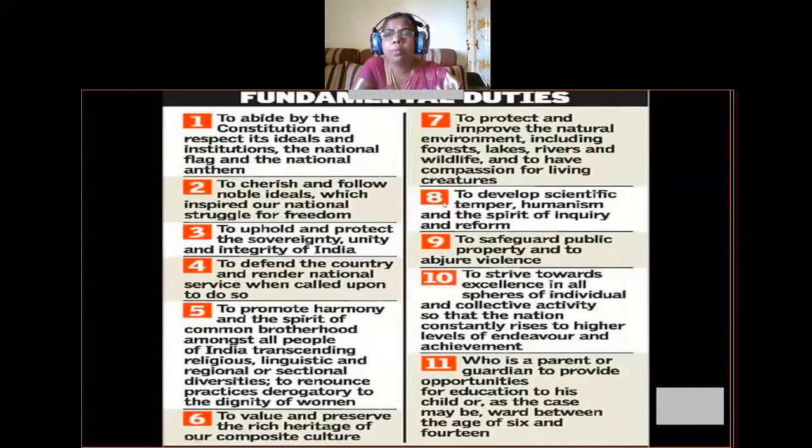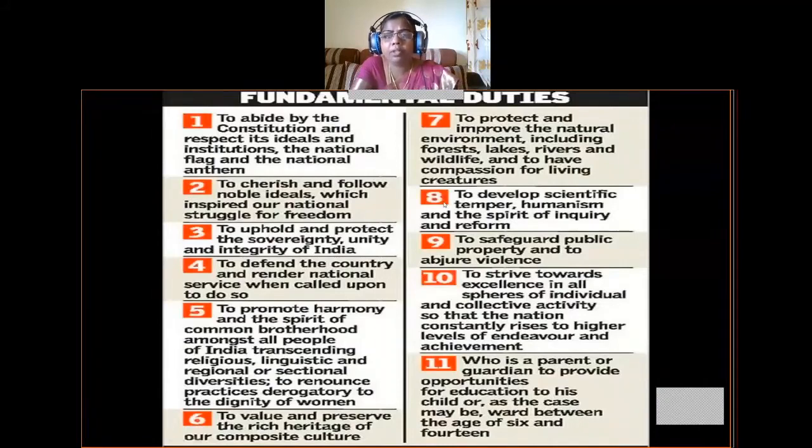So here we have to safeguard our humanism and also scientific temper. That means every Indian should work hard for scientific development, technology and also the spirit of inquiry and reform. So every Indian should concentrate on knowing new things. He should always gain more and more knowledge, and he should be ready for reforms. That means he should be ready to accept reforms in his life, in society, and in the world also.